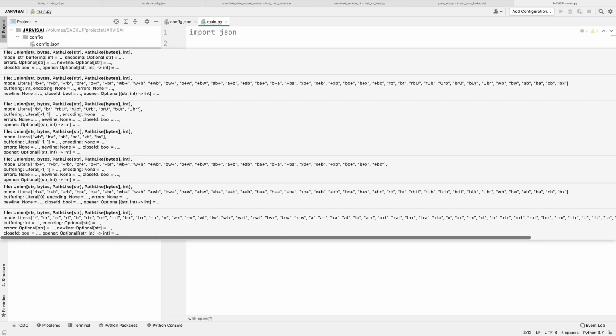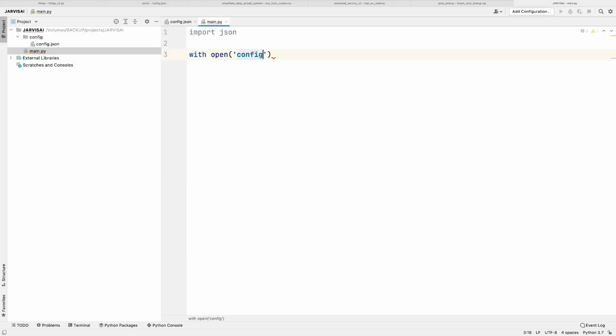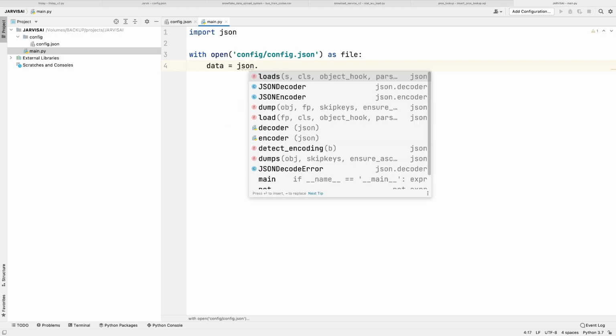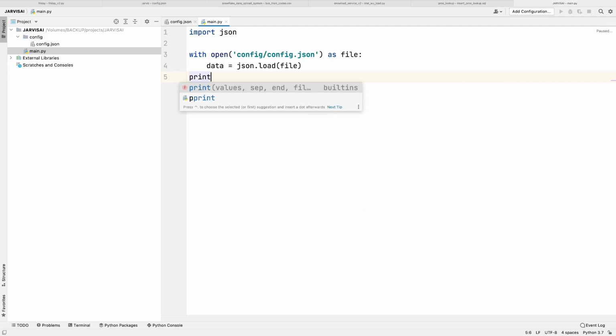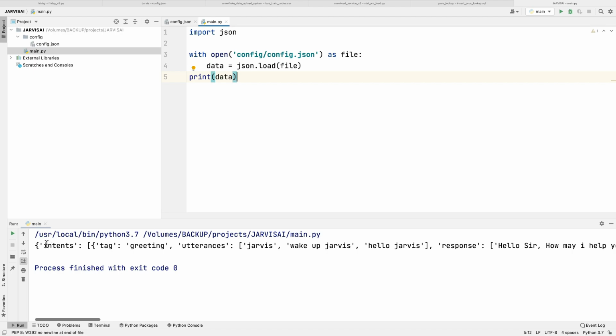So open config, we have config.json as the file, and then we will have data into json.load, not loads, and we will pass the file object here. And if I print this data, then we will have our JSON file. Yes, you can see here it is printing our JSON file.